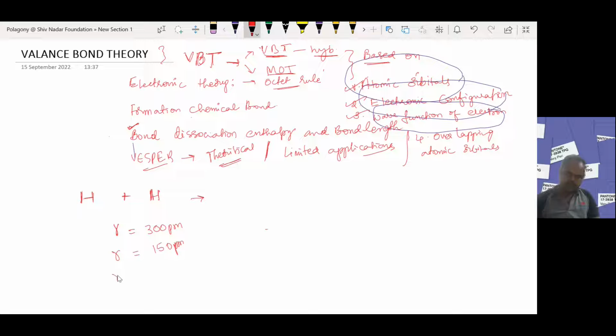When the distance decreases to 74 picometers between the two hydrogen atoms, more attractive force will develop and forms the H2 molecule. As you know, molecules are more stable than the respective hydrogen atoms. That means the individual atoms have higher energy than the respective molecule.